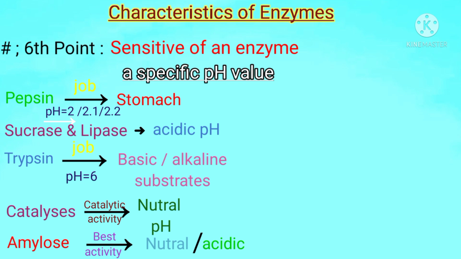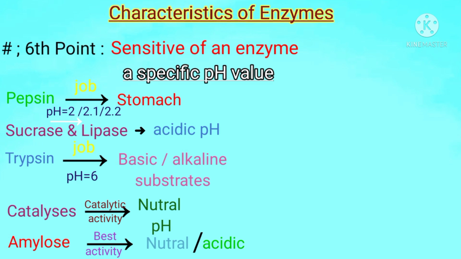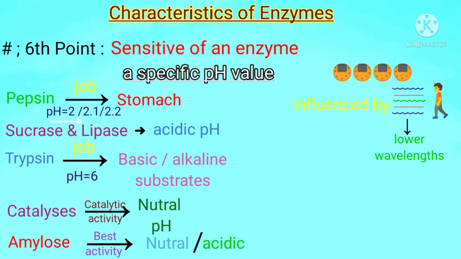So it is a major issue with enzymes that they are specific. They require optimum temperature and optimum pH value. Dear students, in addition to temperature and pH values, enzymes are also influenced by radiations. If radiations hit a living organism, its inner enzymes will also be affected and denatured by radiations of lower wavelengths like ultraviolet rays and X-rays.